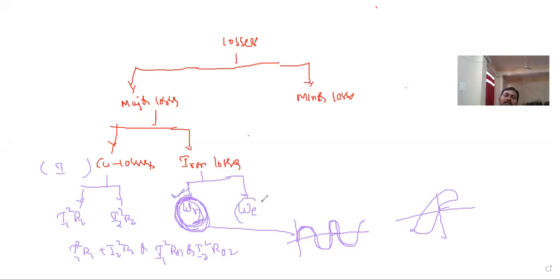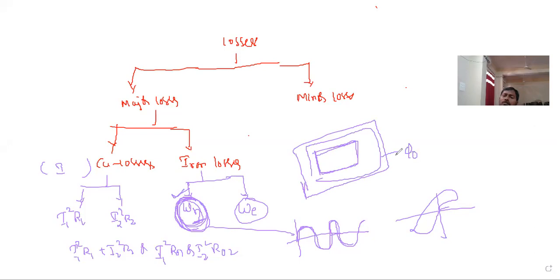And also eddy current losses. Eddy current losses will take place in the transformer core. If you made this transformer with a solid material, whenever flux passes through this core, as per Faraday's laws of electromagnetic induction, the time varying nature of the flux cuts the core, and EMF will be induced, and current will circulate inside the core.